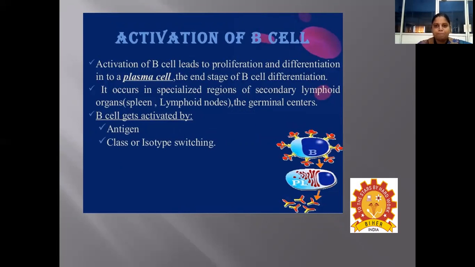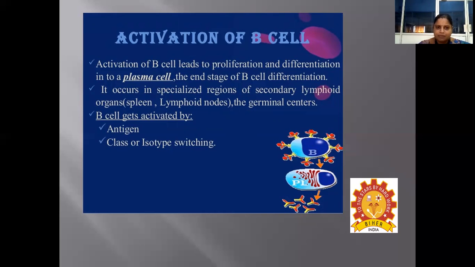Next is about the activation of B cell. The activation of B cell leads to the proliferation and differentiation of B cell to plasma cell, which is the end stage of B cell differentiation. It occurs in specialized regions of secondary lymphoid organs like the spleen, the lymph nodes, and the germinal centers, where the B cell is going to encounter the antigen.